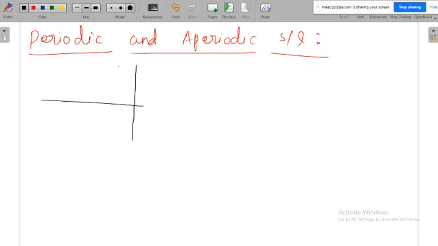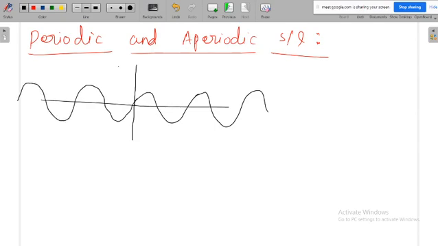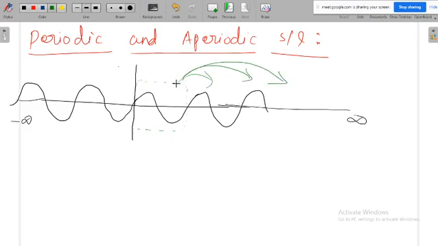some sinusoidal signal. Again, this signal is getting extended from minus infinity to plus infinity. What do you mean by periodicity? If you observe the nature here, this box consists of both a positive cycle as well as a negative cycle. And this box is getting repeated. The same box is getting repeated on the right side, and it is also getting repeated on the left side. Once you satisfy this condition, then only the signal is a periodic signal.